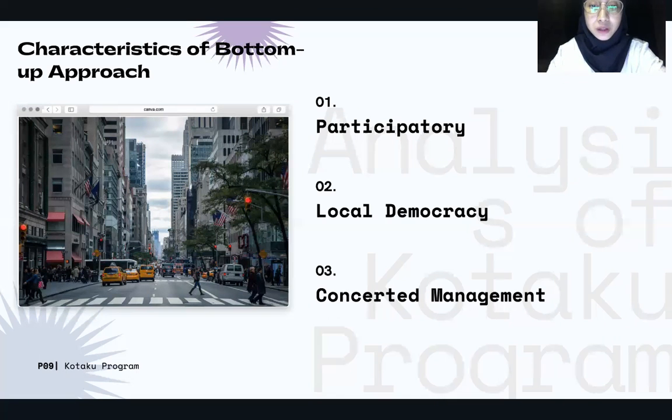The last one will be concerted management. The policy is fully managed by the local officials together with LSM or NGOs and other related stakeholders to provide a richer output and outcome. And this is reflected by the principle number 2, 3, and 5.